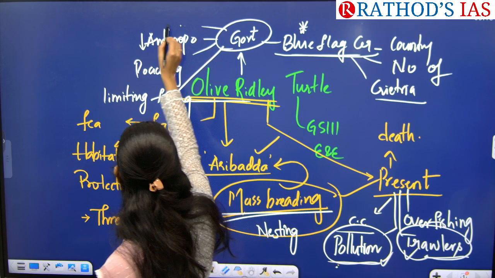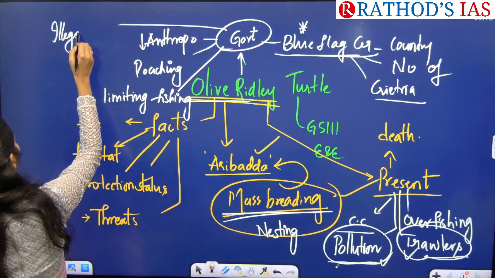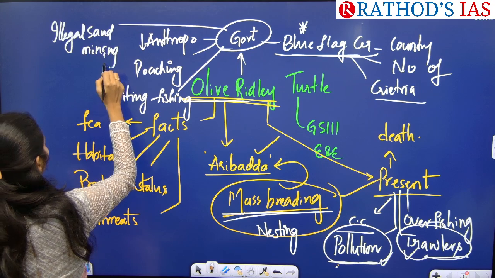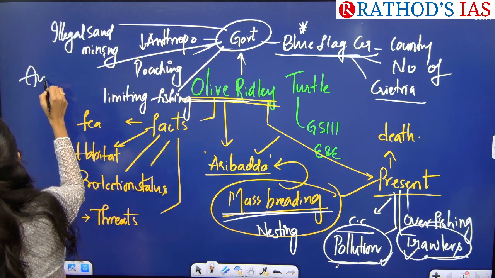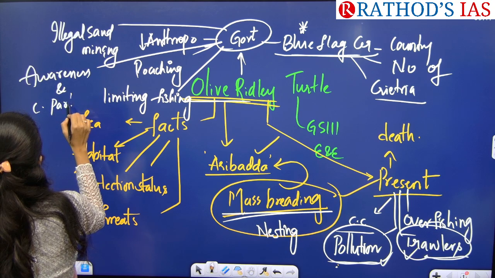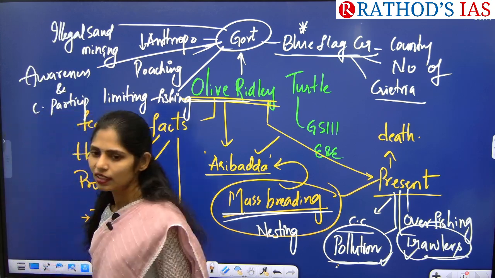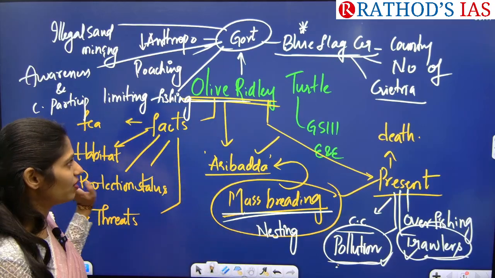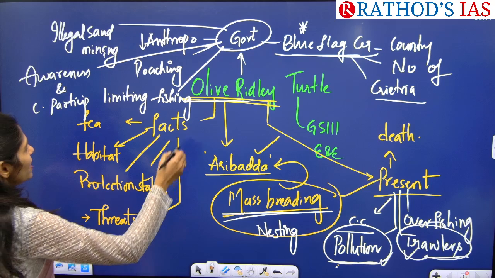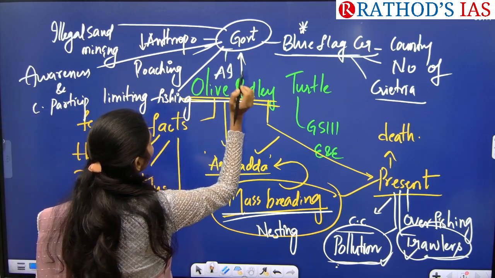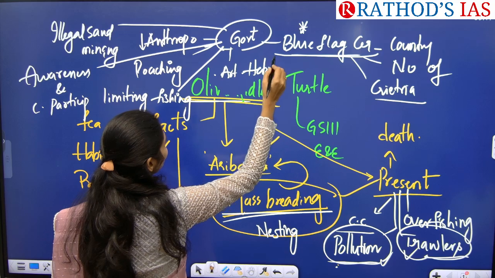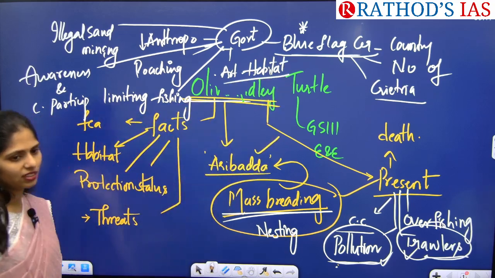Yes, we have to control illegal sand mining. Next. Yeah. Can we focus on community awareness and community participation? Community awareness and community participation. Come on, next. Come on, come on. These are the areas that you have to see. What can be done further? Can government provide some artificial habitats for a limited period? Next.